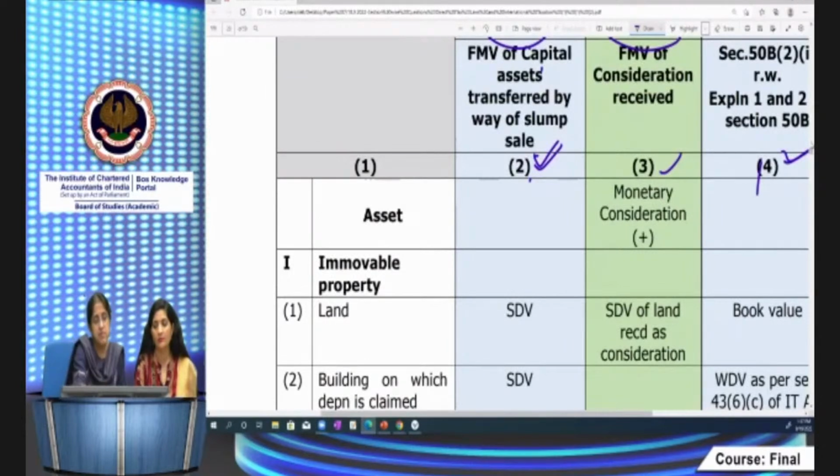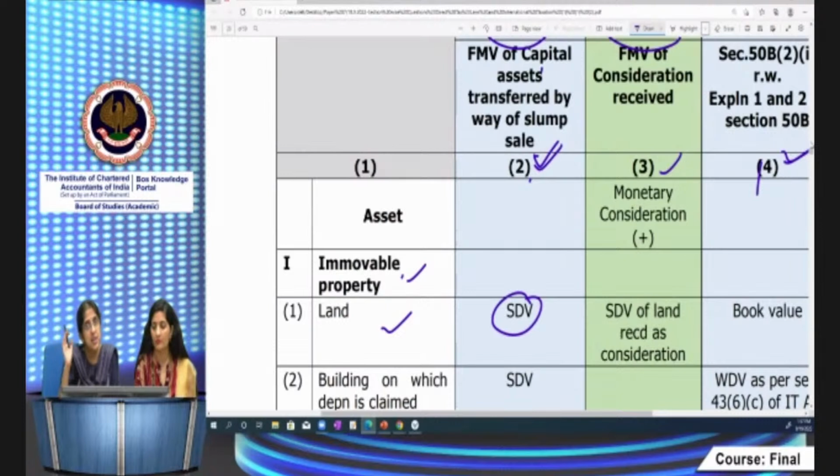So now we take asset by asset. First, immovable property, land. What do we take as full value of consideration of land? As per 11UAE, you take the stamp duty value. But for the purpose of cost, for net worth, what do I take? I take the book value. It is not falling within the specified WDV of specified assets. Goodwill is nil, 35AD assets are nil. Remaining is book value.